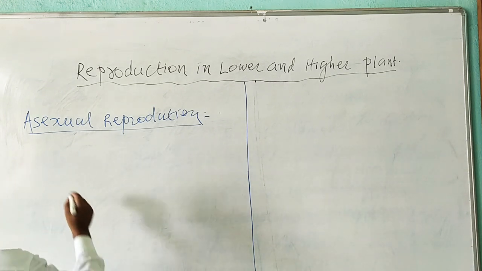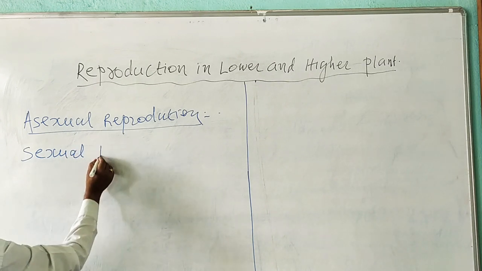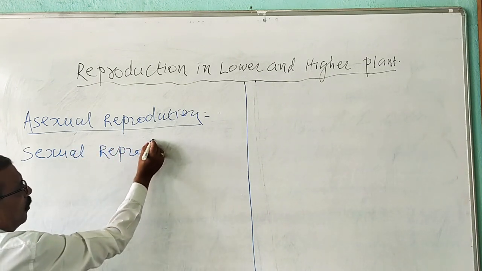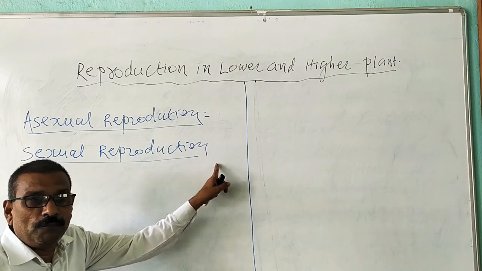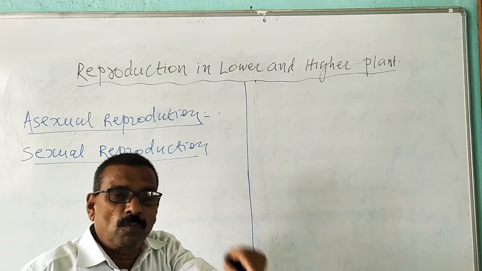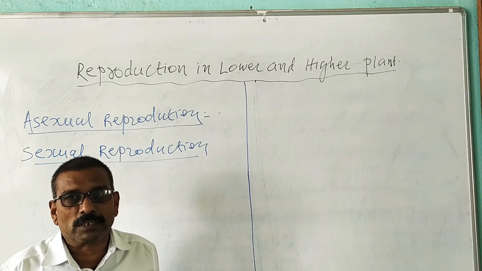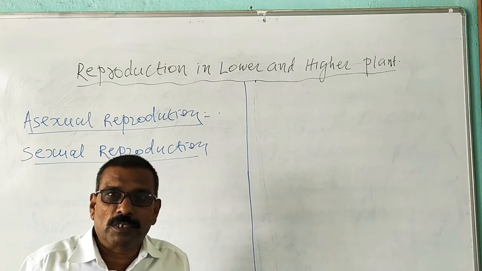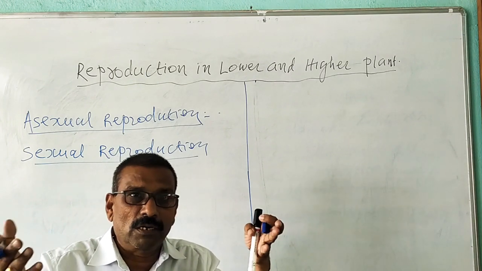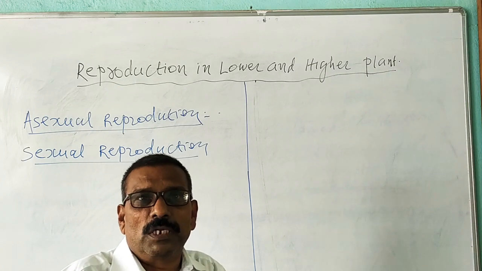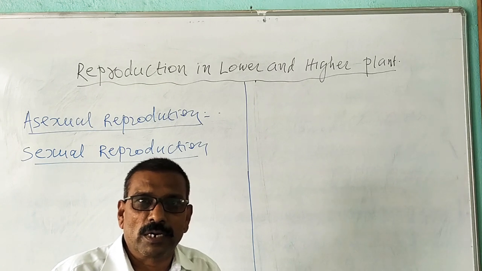Now the second type of reproduction which is found in the plant is known as sexual reproduction. Now sexual reproduction, the reproduction in which there is a formation and fusion of sex gamete, or formation and fusion of sex cell takes place, is known as sexual reproduction. In this reproduction, sex cells or sex gametes are produced, and the male and female sex gametes are fused together, and it helps in the process of reproduction. Hence it is known as sexual reproduction.